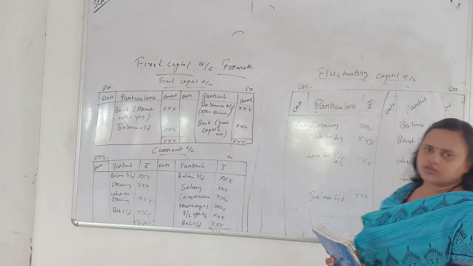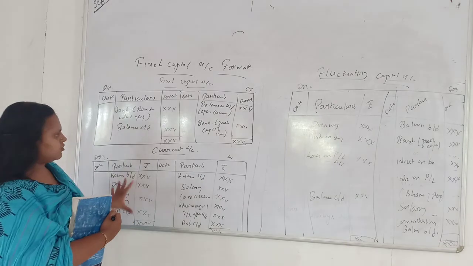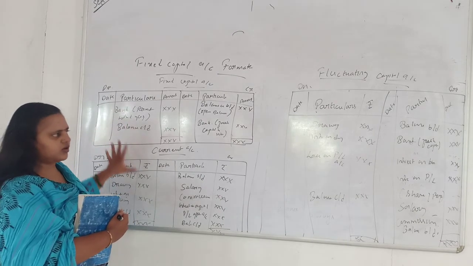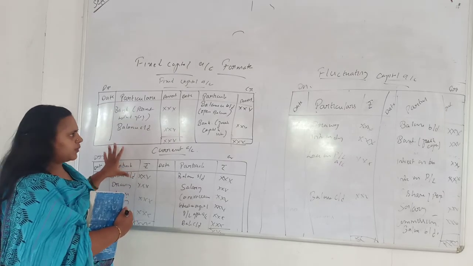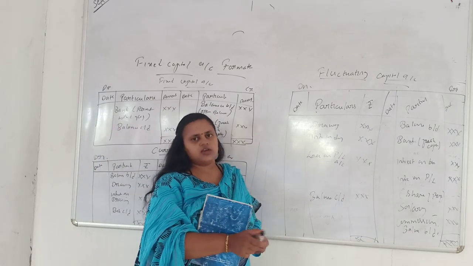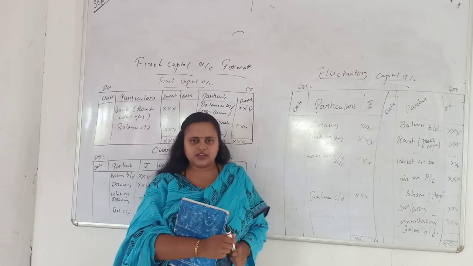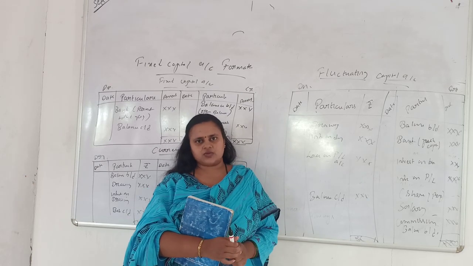This is how we will maintain the accounts. These are the entries which come in the fixed capital account, how we have to form the format, and here is the format of a fluctuating capital account. So this is how the fixed and fluctuating capital account is maintained in the partnership account. Thank you.